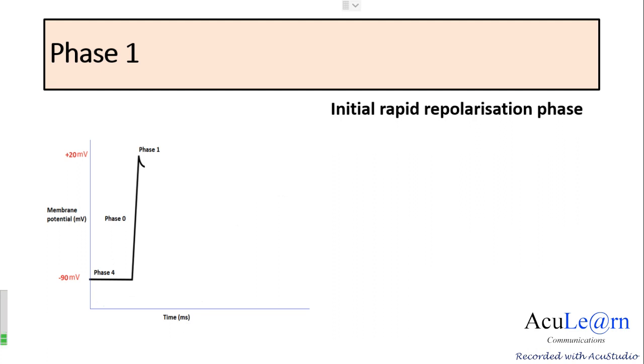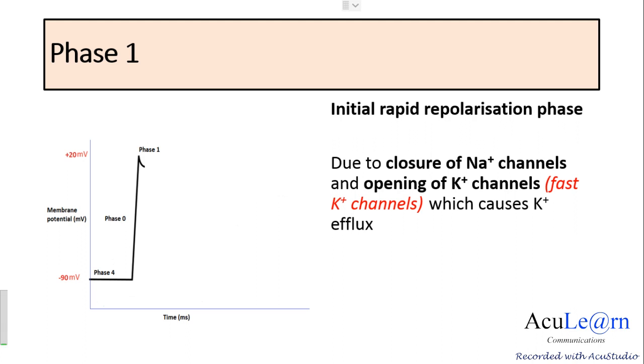This occurs due to the opening of the voltage gated potassium channels, also called the fast potassium channels, which causes the efflux of potassium ions. So potassium leaves the cell and the cells begin to repolarize. There is also closure of the voltage gated sodium channels in this phase.